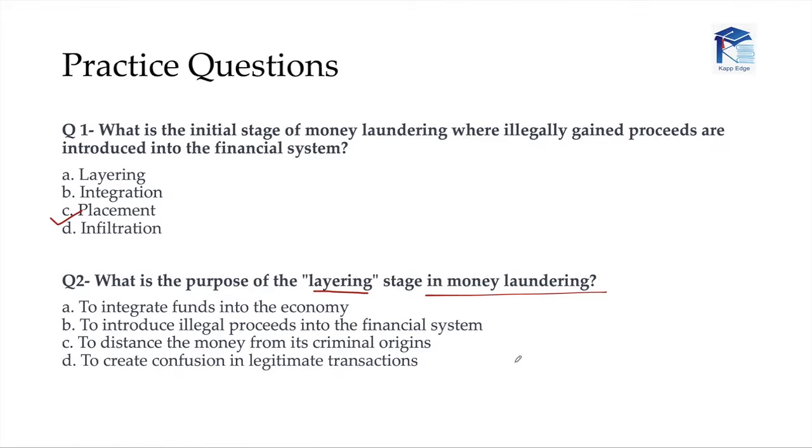However, I'm still not taking it. I would still read option D, to create confusion in legitimate transactions. I cannot say that option D is wrong. Ultimately, the money launderer does the layering so that regulators get confused. However, if I compare C and D, C seems more logical to me. So the correct answer is C.